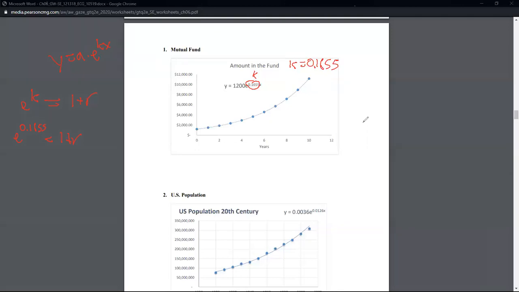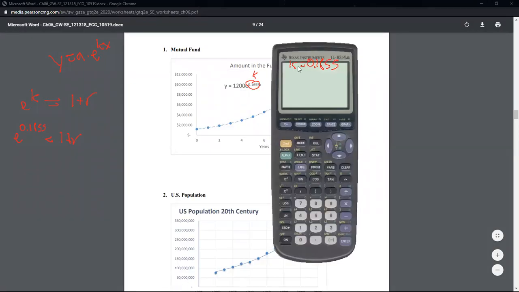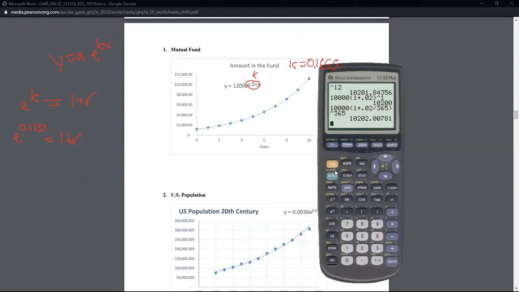Let me go to calculator mode. So you have an e with an exponent right here. If you hit second and then ln, that's 0.1655. And we can see that number is 1.17998 to 5 decimals, 1.17998.